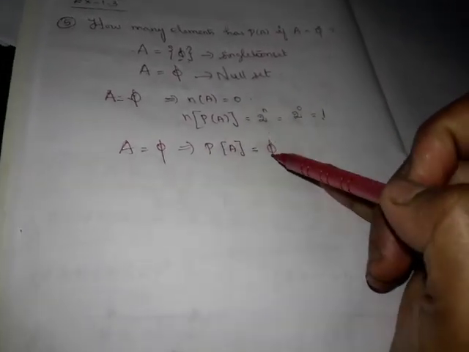How many elements has P of A if A is empty? It will have only one element, which is nothing but itself. Whenever they ask you to list out the subsets, we told you every set is a subset of itself and null set is also the subset of itself. Right?